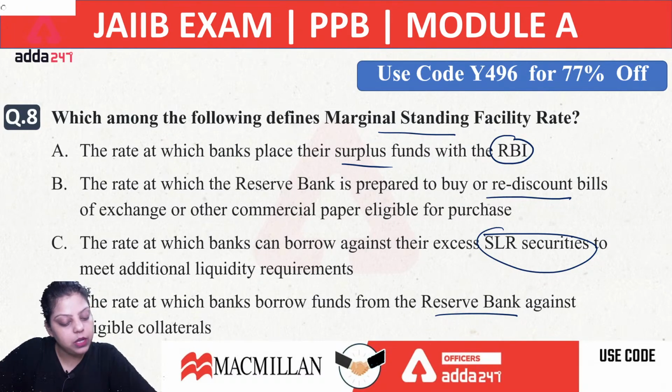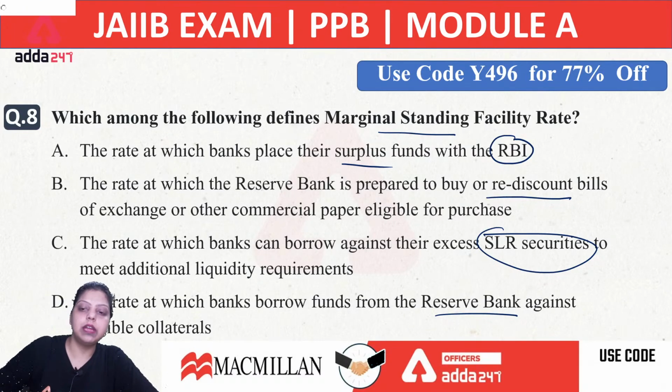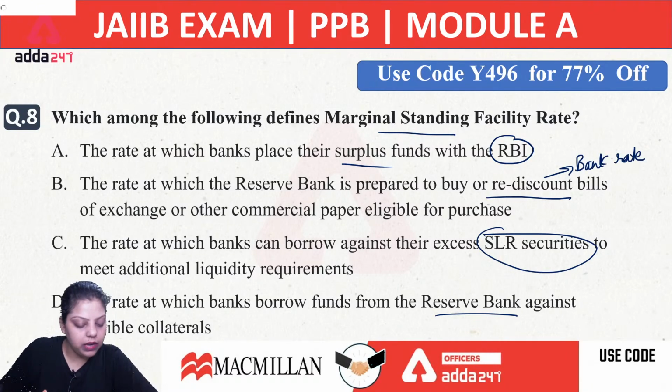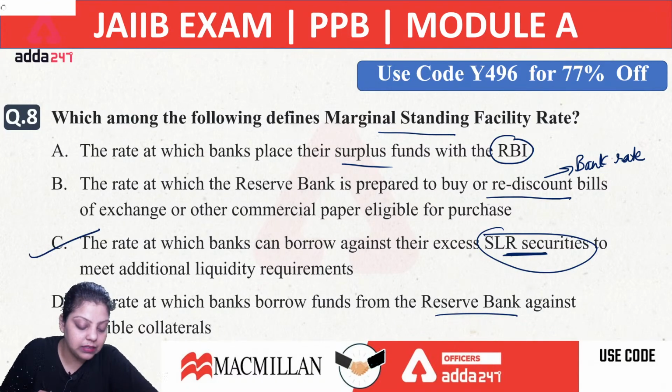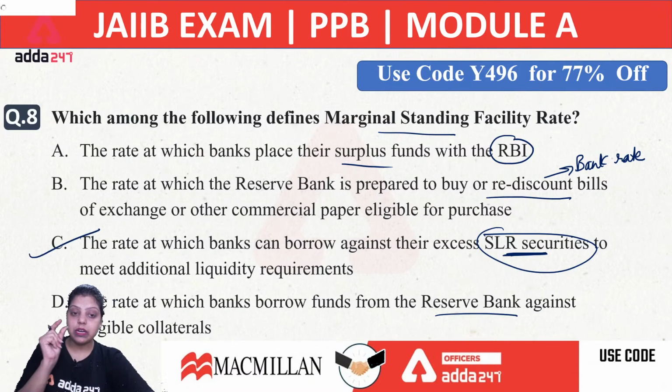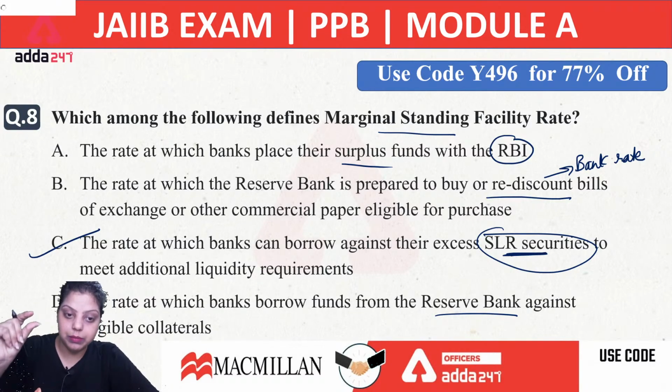How can you say the B option is true? We are talking about MSF, rediscounting of bills. We have just discussed that this is a bank rate. Now how can you say that the B option is correct? The funds come from SLR securities, the SLR portfolio, in the Marginal Standing Facility. Do focus on the keywords when we are talking about MSF.